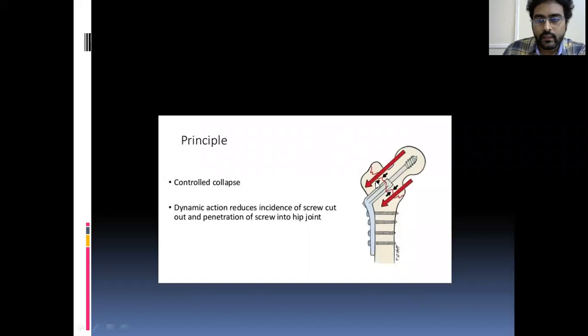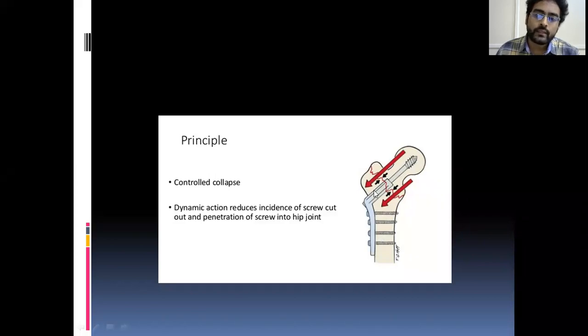See how it acts. If you are asked what the principle of the DHS is, you directly say the controlled collapse of the fracture. This is the basic point. It is repeatedly asked in entrance questions, also in your viva. See, this Richards screw is fixed. It is used in intertrochanteric fractures. It is fixed in the proximal part, that is the head and neck, and the distal part is fixed to the shaft of the femur.